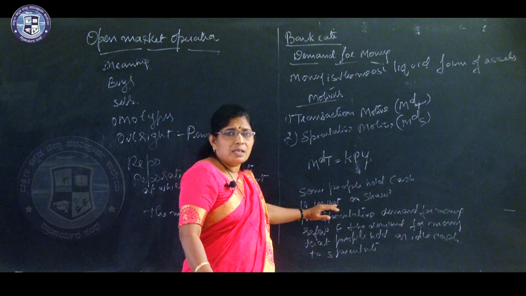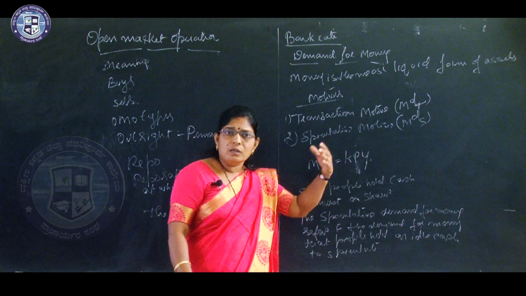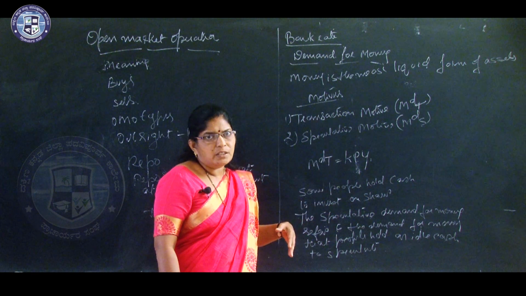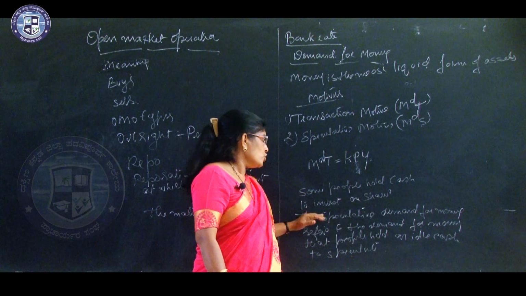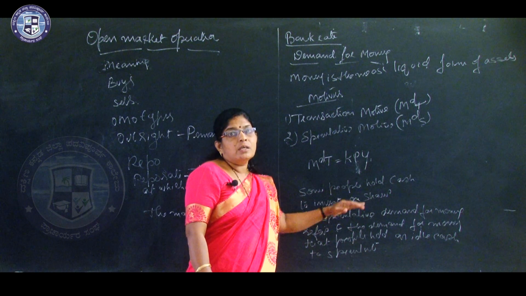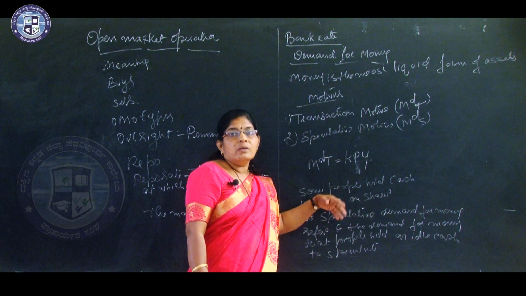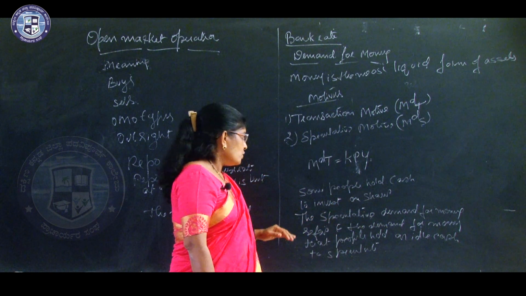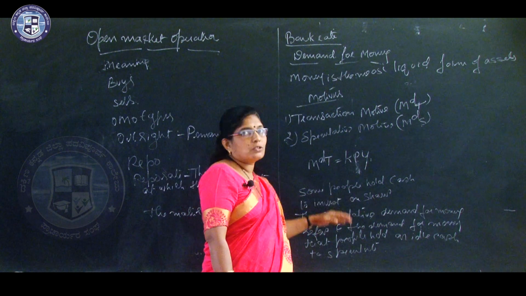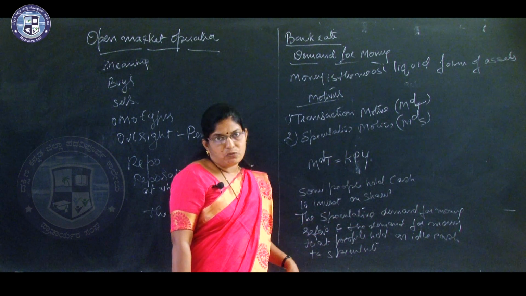Why do people buy shares and debentures? To earn more in the future, isn't it? So some people hold cash to invest in shares, debentures, gold, silver, immovable properties, etc. to speculate. This is called the speculative demand for money.